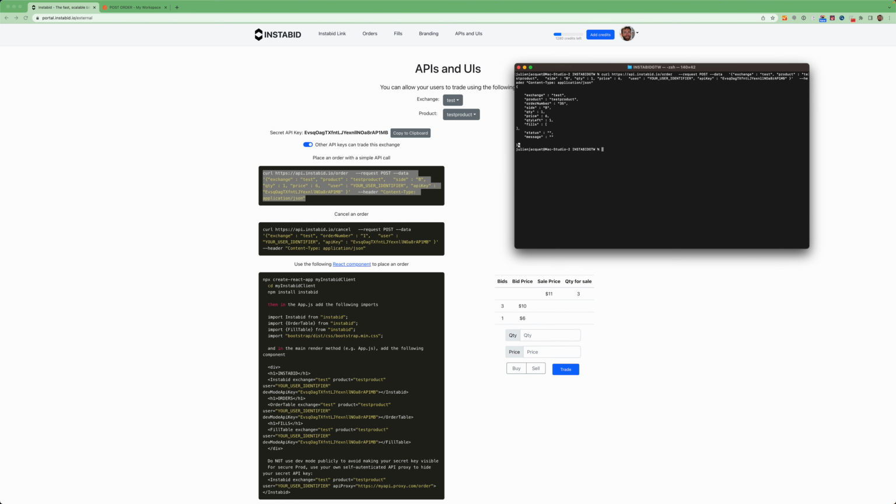And there we go. You can also cancel orders by simply providing a curl on https://api.instabid.io/cancel with the exchange and the order number, which is provided as a result of pushing an order. And that will cancel the order. That's it.